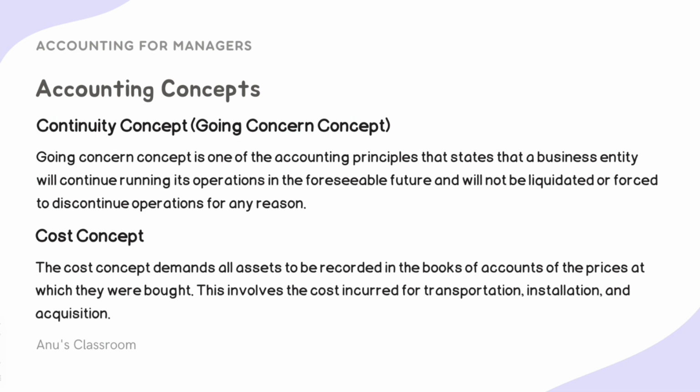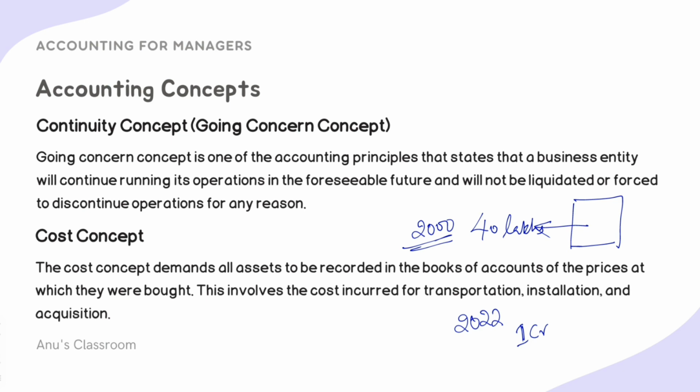The cost concept states that all the assets held by a business should be recorded in the books of account at the prices at which they were bought. For example, you might have bought a piece of land, maybe 1 acre, for 40 lakhs in the year 2000. Right now it is 2022. That asset might fetch you at least 1 crore, but in the books of account you will mention it as 40 lakhs only. This asset cost me 40 lakhs only, we will not mention 1 crore. So that is the cost concept.